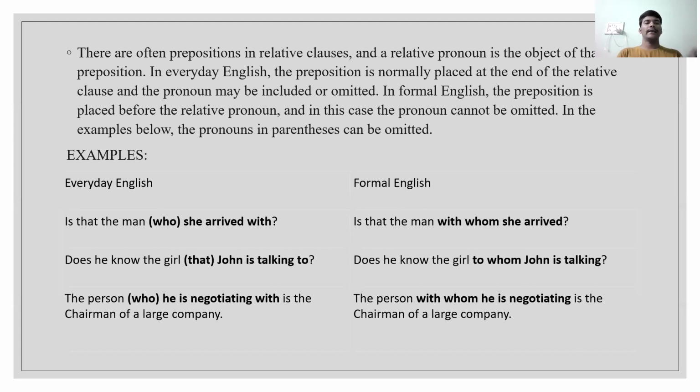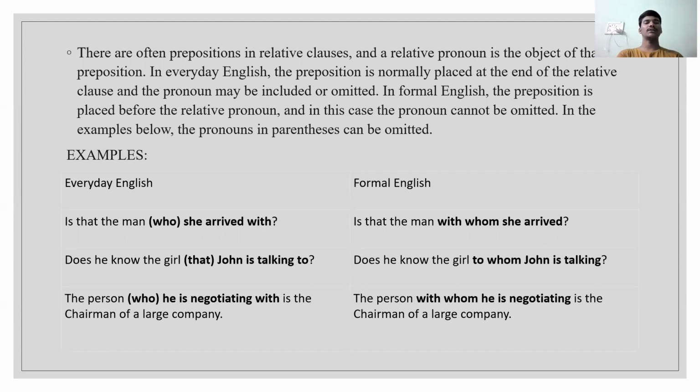Whereas in informal English, we can omit or include the pronoun, means there will be no effect of having a pronoun or not.